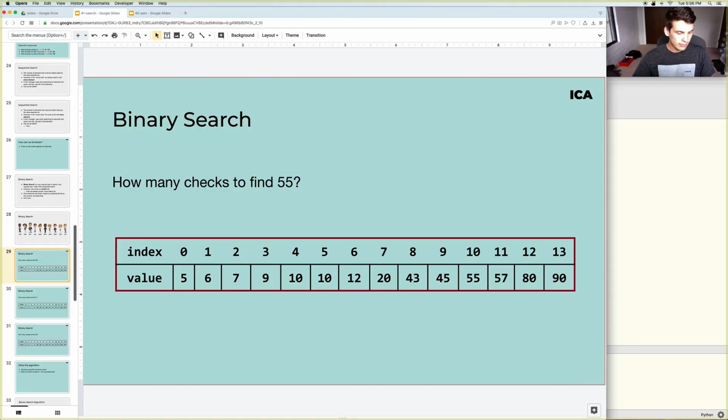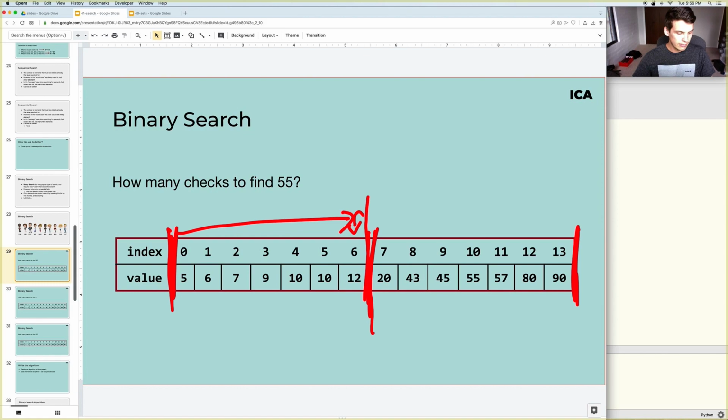All right, so the middle point, let's see, there's 14 total elements. So the middle would be right here, but since there's an even number of elements, there's not an exact middle element, so we would go and ask there. And we can think about our 2 kind of bars on either side. And since 12 is less than 55, we could take this bar and move it up to right there.